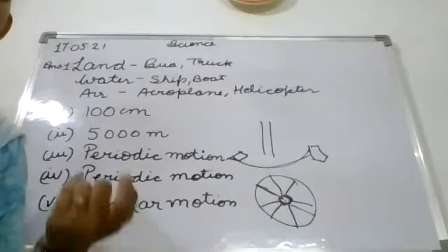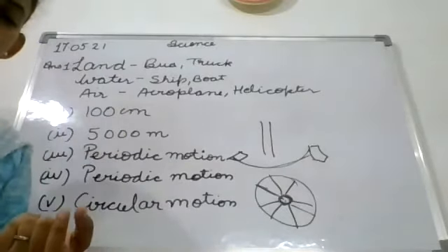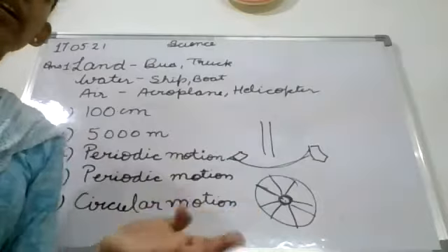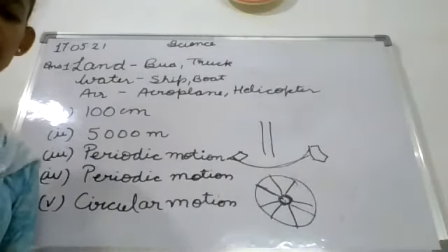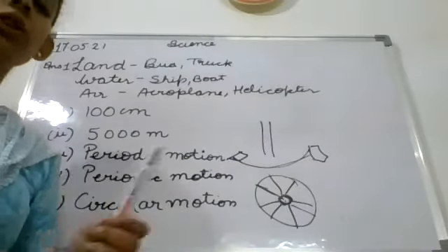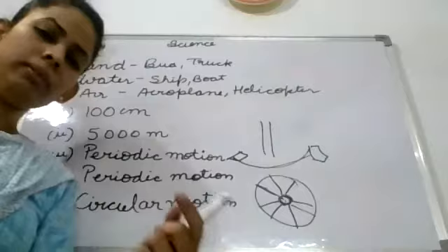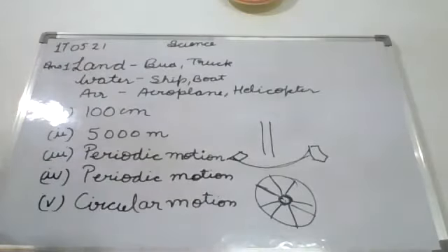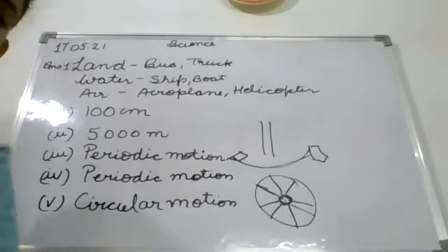Clear? And it is not a reliable unit. Clear? Because it is varying from person to person. So we have to choose a standard unit that should not vary from one person to another person. So thus we don't use a pace or a footstep as a standard unit of length.